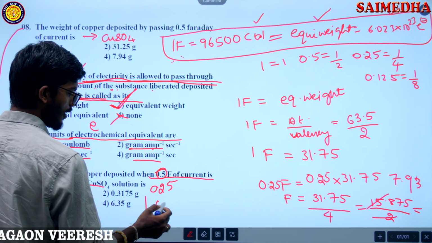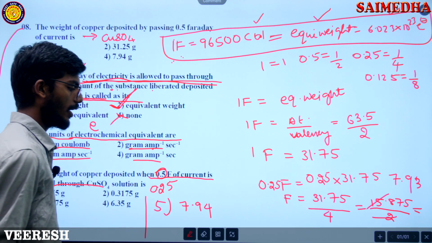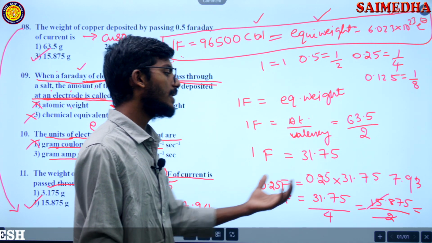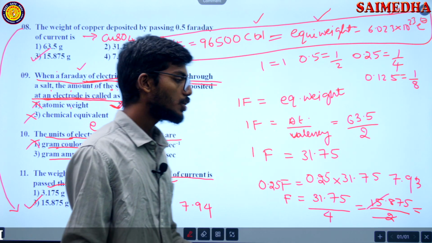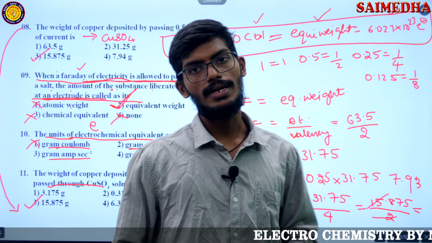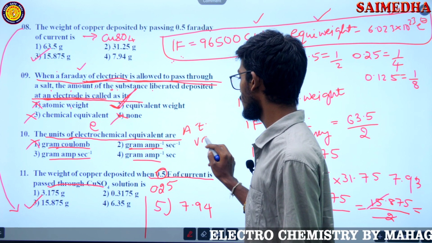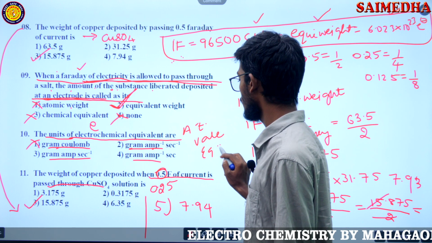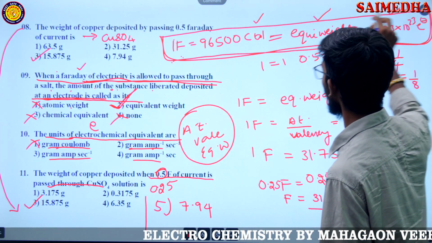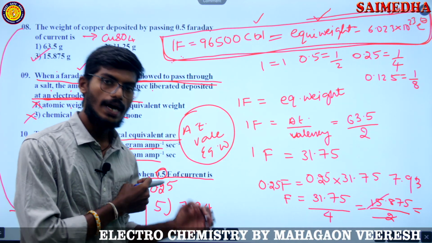There is no exact option, so let us take the fifth option, 7.94, that is the answer. If he is saying 0.125 Faraday, divide it by 8, so this will be the answer. That is very simple. What you need to remember is atomic weights, valencies, equivalent weights, and finally this relation. Is that clear, guys? Take it down completely.